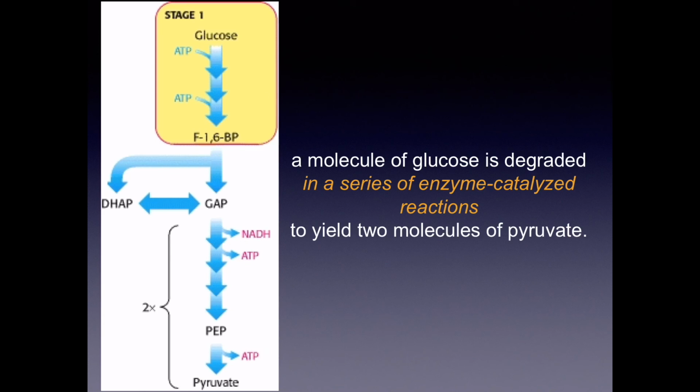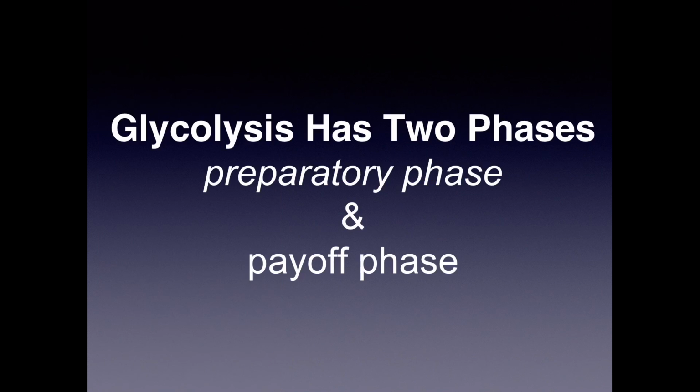Now, let us read the definition of glycolysis. A molecule of glucose is degraded in a series of enzyme catalyzed reactions to yield two molecules of pyruvate. As you can see, glucose over here is broken down serially, in sequential reactions, to give us pyruvate. So one molecule of glucose is broken down to give us two molecules of pyruvate. Now let us go to the next slide.